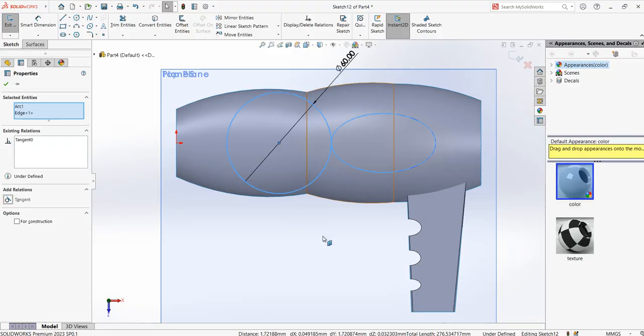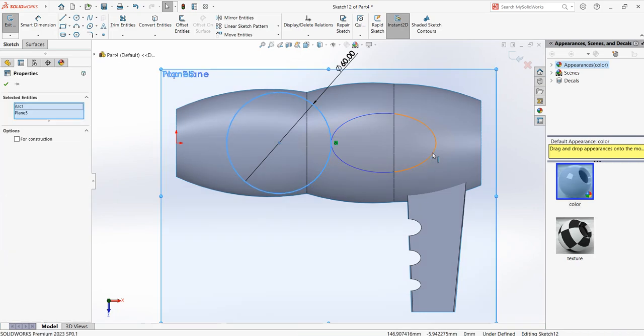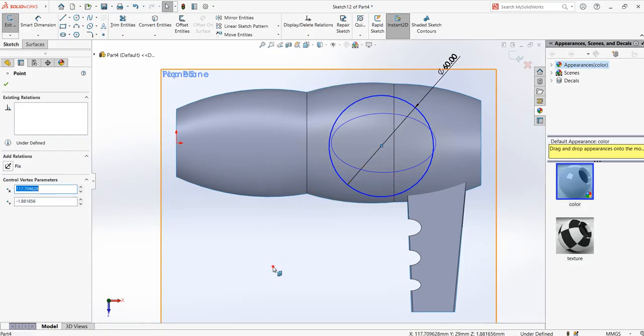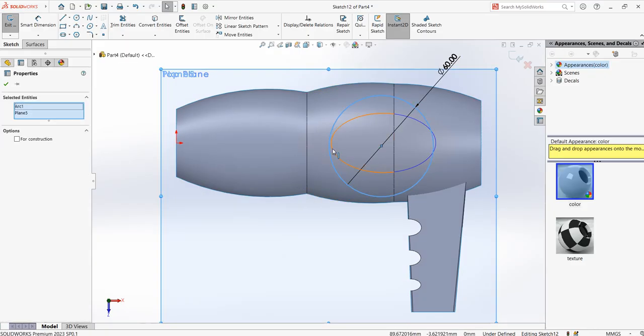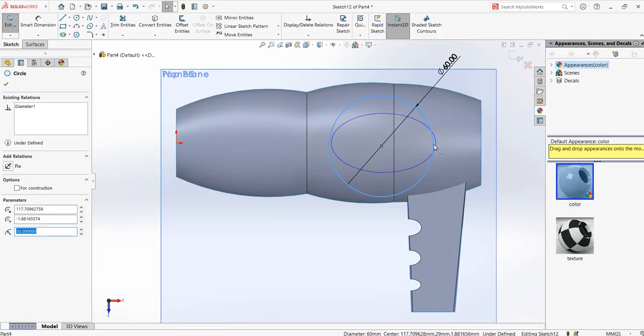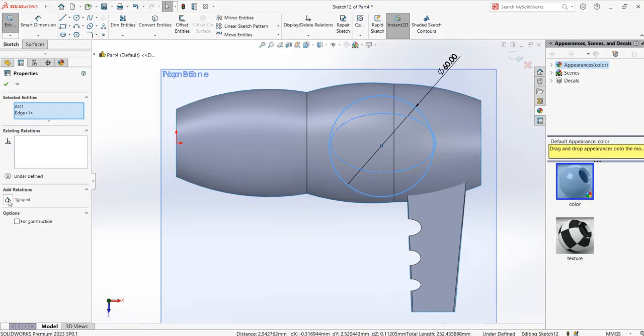Also this one. Okay, no, it doesn't come. So let me remove that. Okay, let me just move it inside. Then click here and click here, here and here. Tangent.